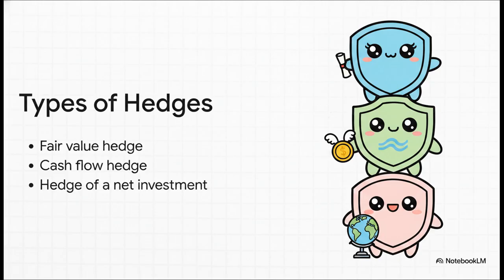First, a fair value hedge. This protects against changes in the fair value of a recognized asset or liability, kind of like fixed-rate debt. Second, a cash flow hedge, which protects against the wild variability in future cash flows, like a highly probable forecast transaction. And the third type? That protects the parent company's net investment in a foreign subsidiary. The whole goal here is just to perfectly align the accounting treatment with the company's actual real-world risk management strategy.